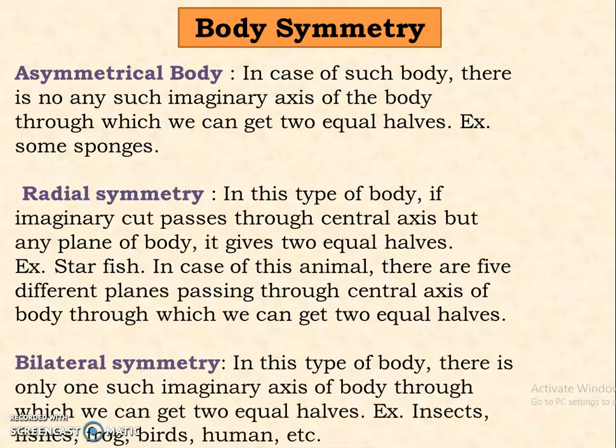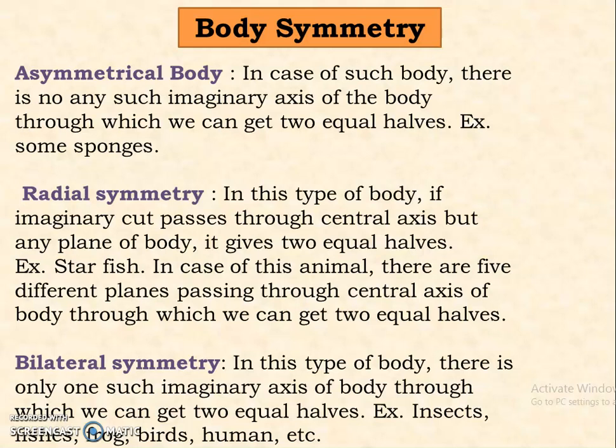Now, bilateral symmetry. In this type of body, there is only one imaginary axis of the body through which you can divide the body into two equal halves. So, all insects, fishes, frogs, birds and human beings can all be divided into two equal halves through a central imaginary axis of the body.